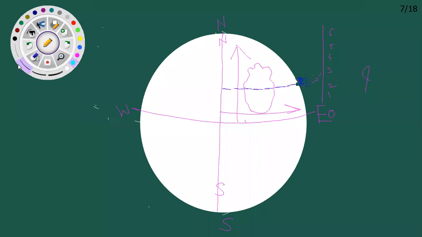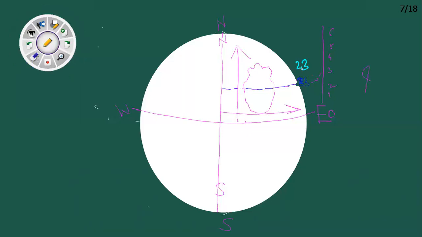The Tropic of Cancer passes through the middle part of India, which is located at 23 degree 30 minutes north. So now listen, the location of India is in the northern and eastern hemisphere of the earth.